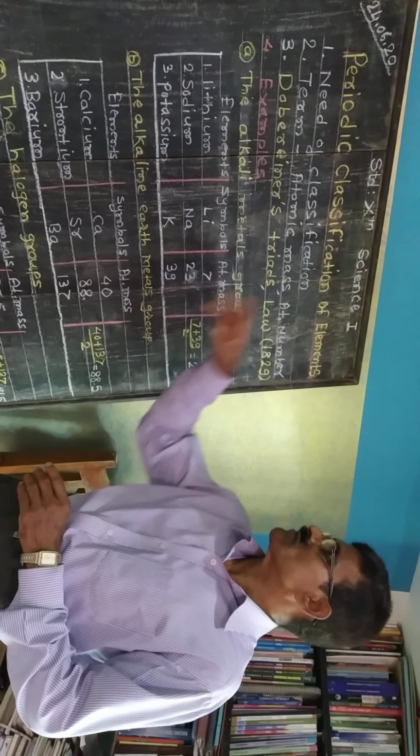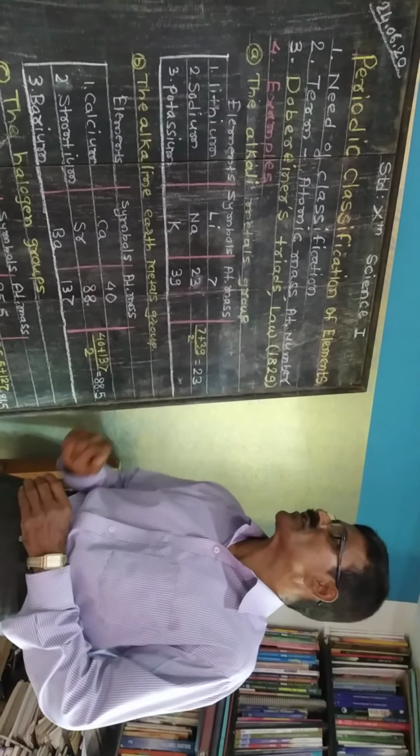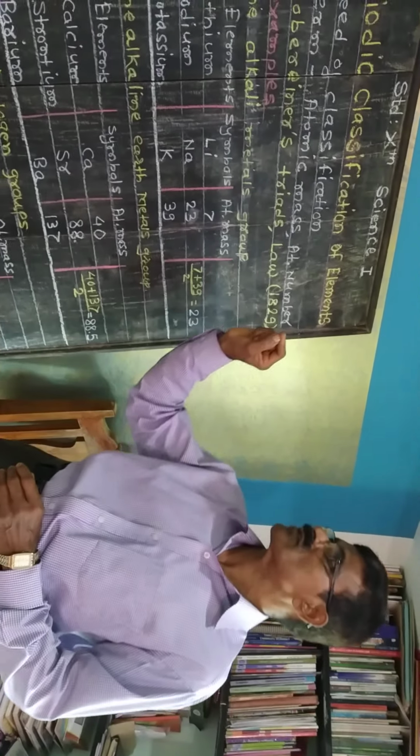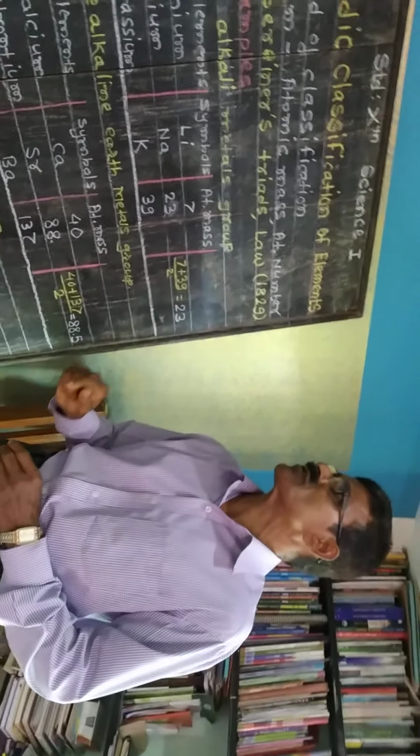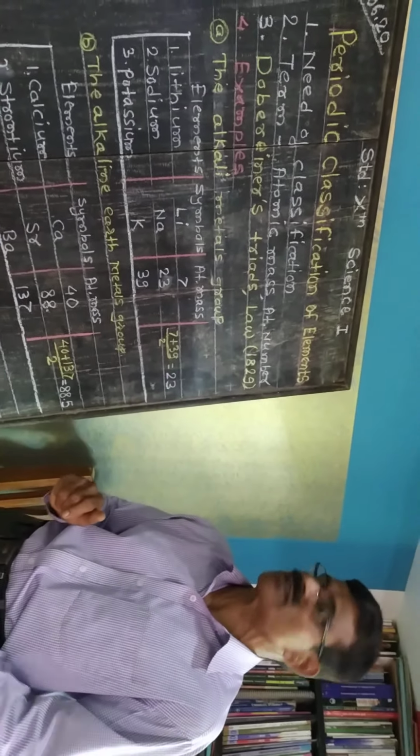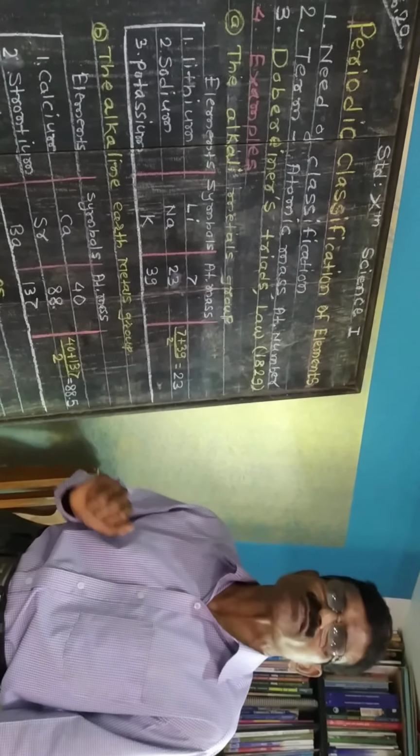Here I want to say that periodic is the word which comes in the topic of periodic classification. What is periodic? Periodic means the elements which show similar characteristics after some intervals of time, and that's why it is called periodic.